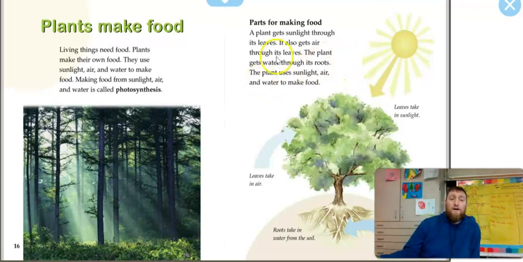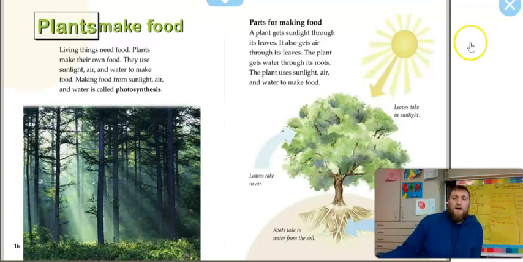All right, we're going to stop here. Here's the thinking question. The thinking question is, how do plants make food? According to the book, how do plants make food? Turn and talk. Go ahead and pause here, parents. All right, welcome back. I hope you guys had some meaningful conversations about photosynthesis and how plants make their food.